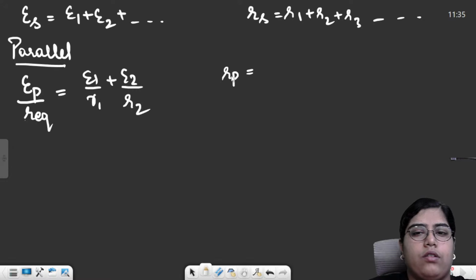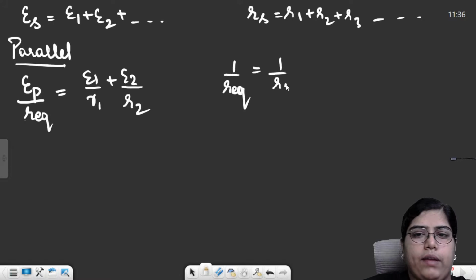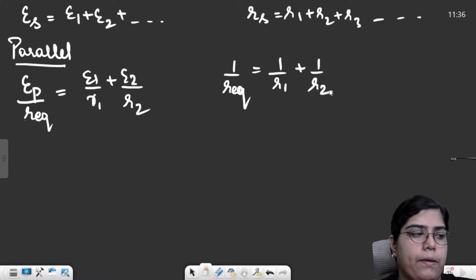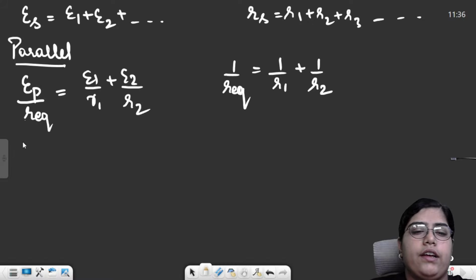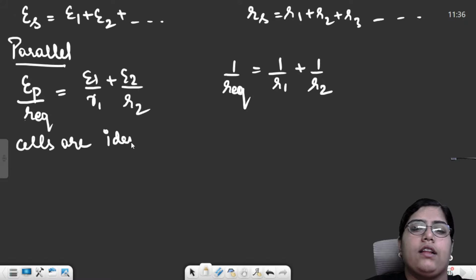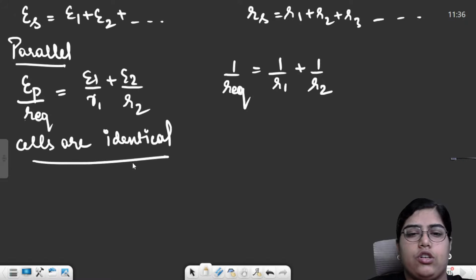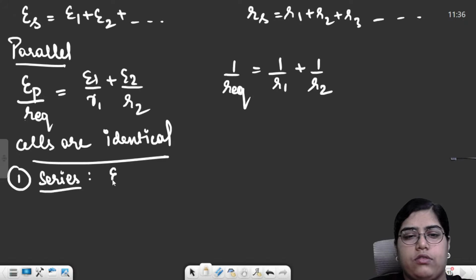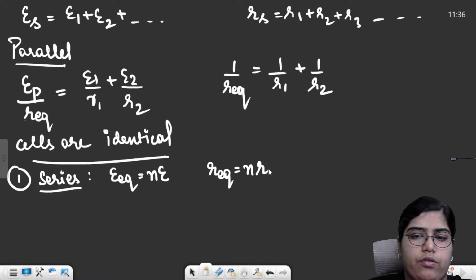Total resistance in parallel, or R equivalent: 1 by R equivalent is equal to 1 by R1 plus 1 by R2. Okay, this was for series and parallel. And then we said that if all the cells are identical, then how will these formulas change? If all the cells are identical in series, our equivalent EMF becomes n times E if you are using n number of cells, and total resistance becomes n times r.